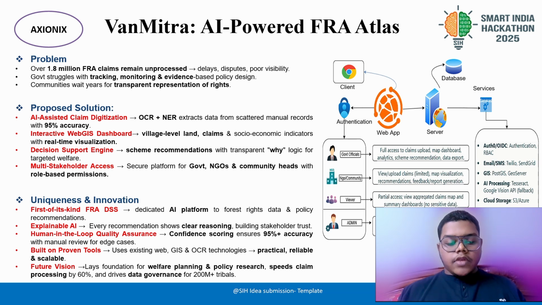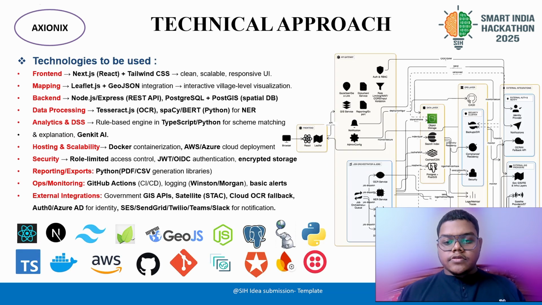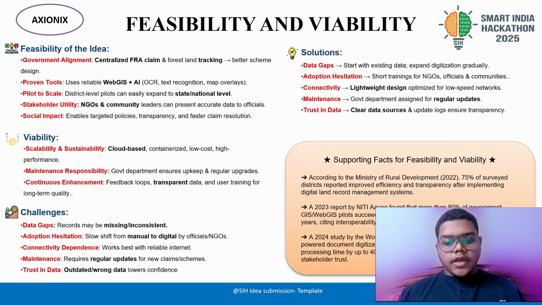It lays a foundation for welfare planning and policy research, as mentioned in the problem statement, speeds claim processing by 60% and drives data governance for 200 million plus tribals. Now the feasibility and viability of this project: the feasibility of the idea is its government alignment, centralized FRA claims and forest land tracking, better scheme design, as mentioned earlier in this video, and proven tools like WebGIS and AI.